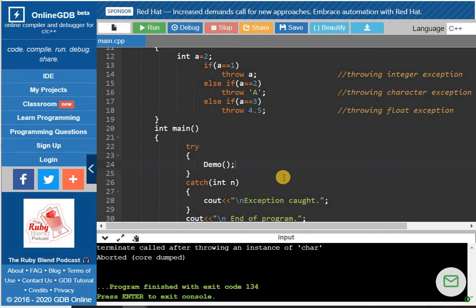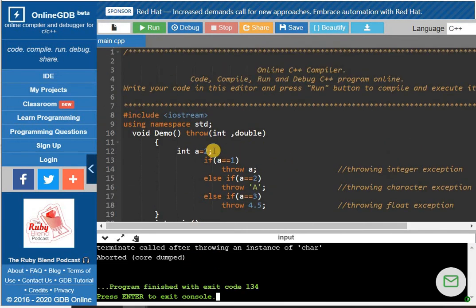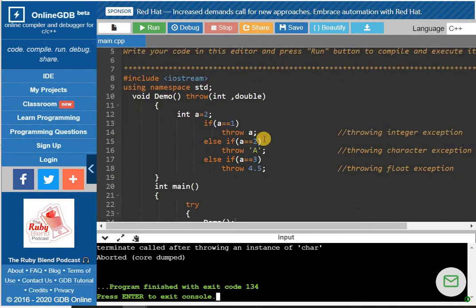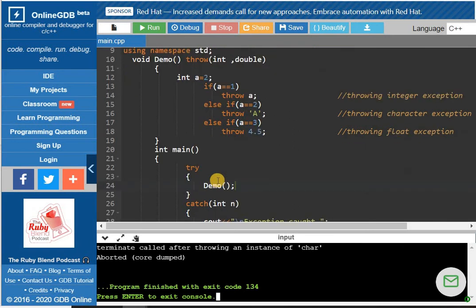What is happening here? See, we restricted the throw to int and double. It is not going to throw an exception related to integer and double. So what is left? That is character. I also told you in the previous lecture that if no catch statement is matched, the abort function will be called automatically.